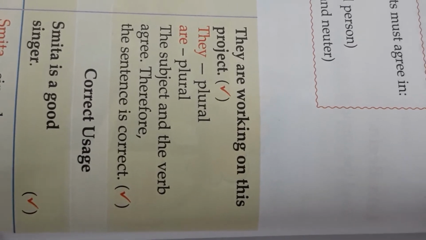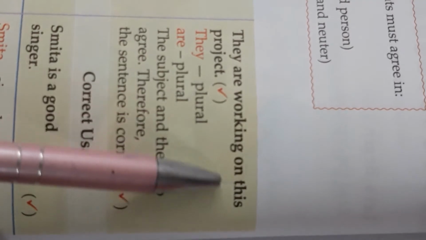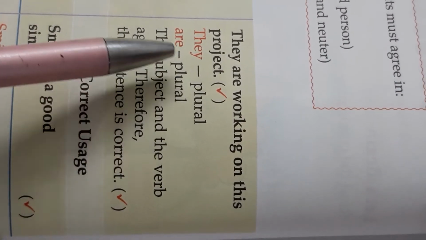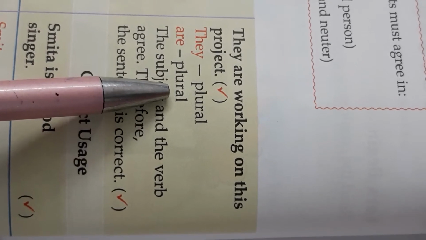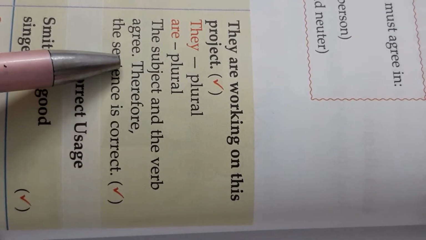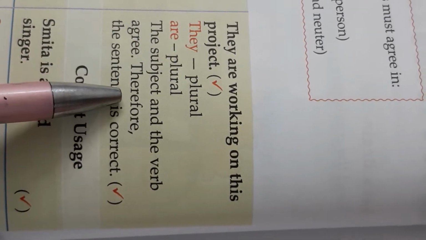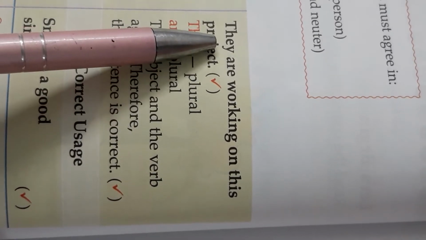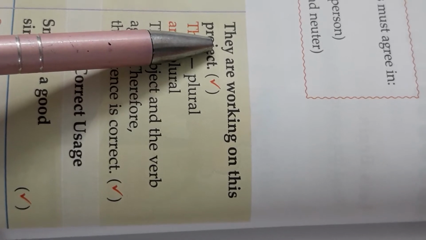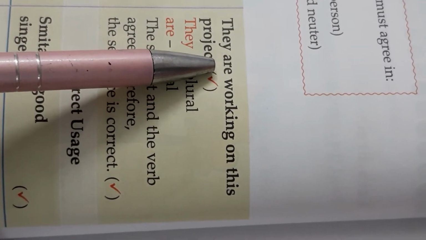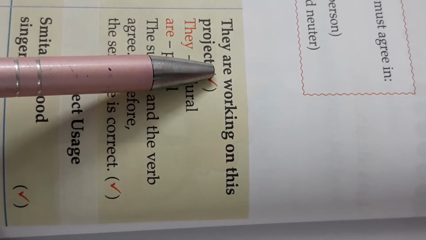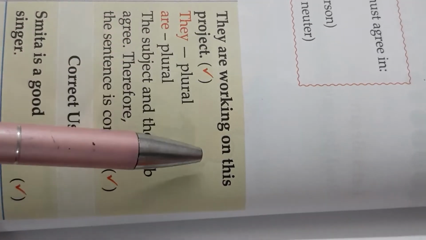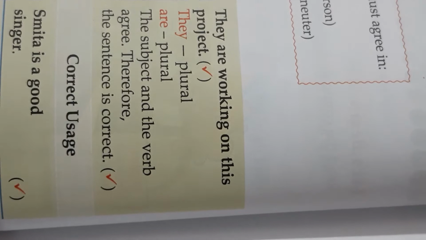How they agree? They are working on this project. This is correct. They is what? Plural, and are is what? Plural. The subject and the verb agree. Therefore, the sentence is correct. Whenever you use they are, then this is correct. You can't use they is, it is incorrect. They am, it is incorrect. They are working on this project, this is correct.